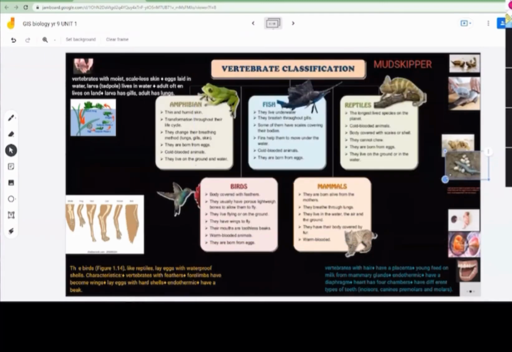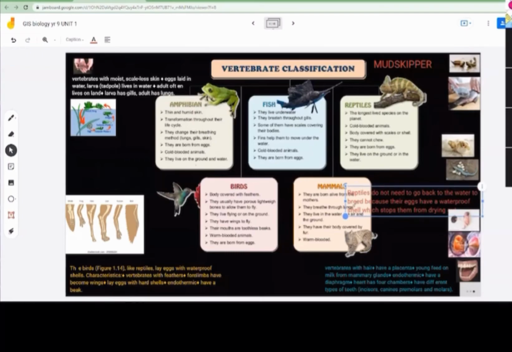Waterproof shells. So if someone asks you what's the similarity between reptiles and birds, both of them have waterproof shell eggs. Is it clear? What's the difference between reptiles and birds? Reptiles are cold-blooded, birds are warm-blooded animals. Any questions? Reptiles do not need to go back to water to breed because their eggs have a waterproof shell, which stops them from drying out.